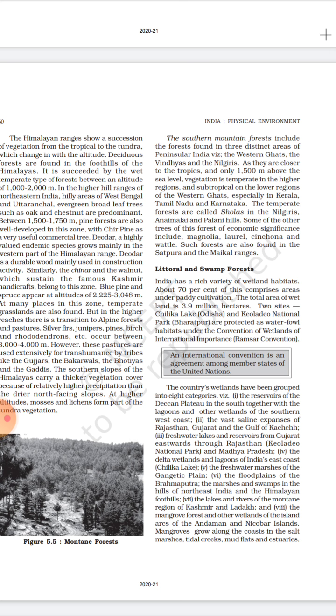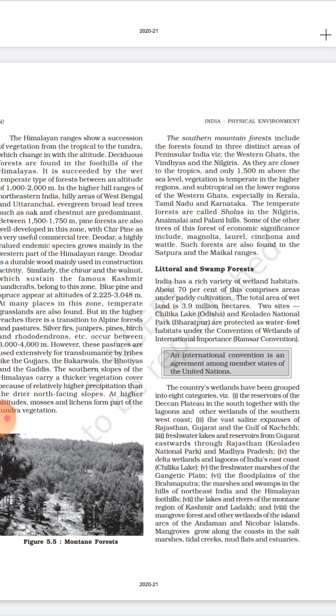Number 1, reservoirs of the Deccan Plateau in the south, together with the lagoons and the wetlands of the southwest coast. So all the water area and the lagoons in southern states are categorized in this category. The next is vast saline expanses of Rajasthan, Gujarat and Gulf of Kutch.